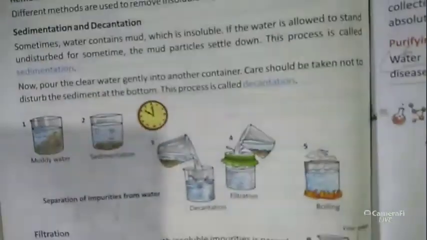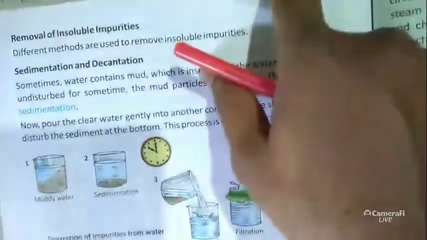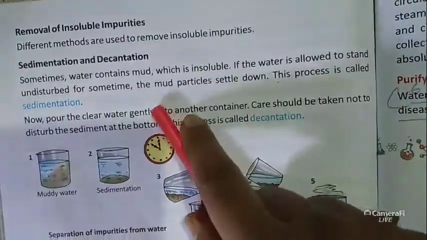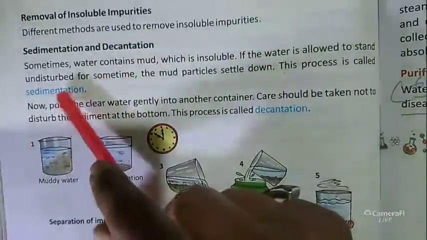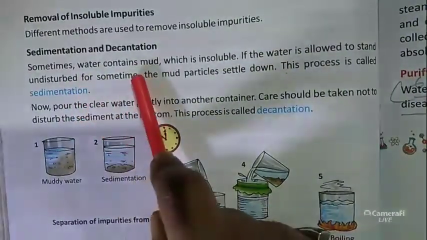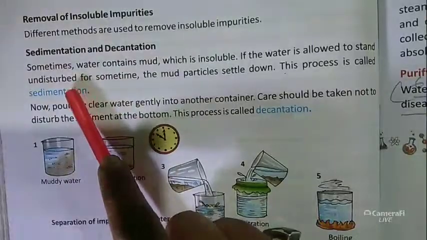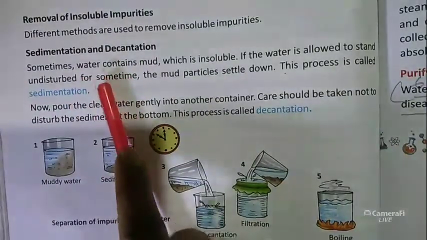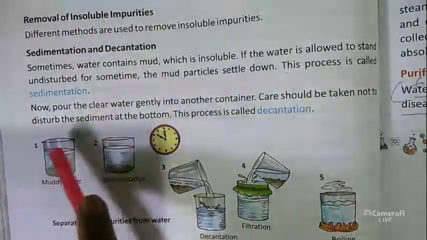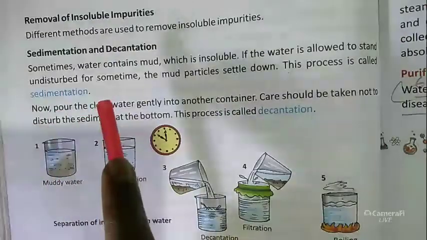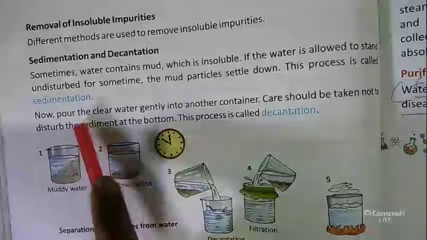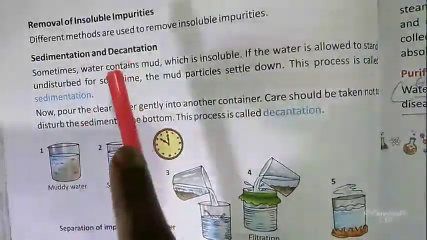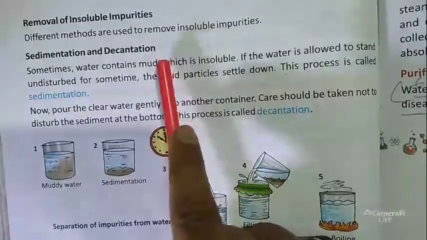Next is how to remove these insoluble impurities. Different methods are followed to remove the insoluble impurities. First one is sedimentation and decantation. What is sedimentation? Sometimes water contains mud. As I told you in this chapter, when rain falls on the mountain or rock, it also flows with mud.